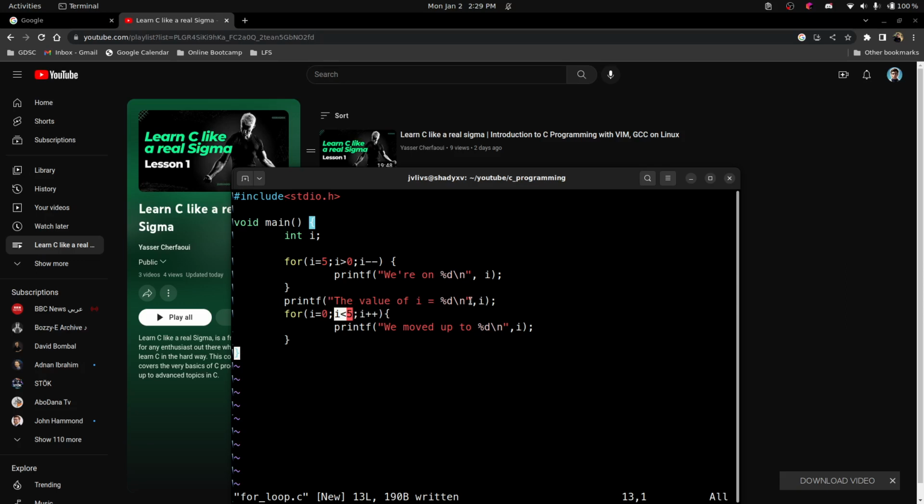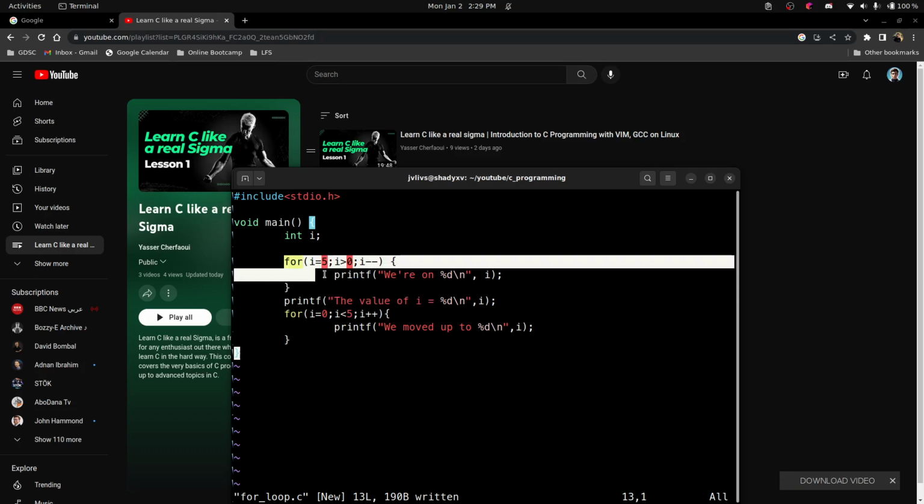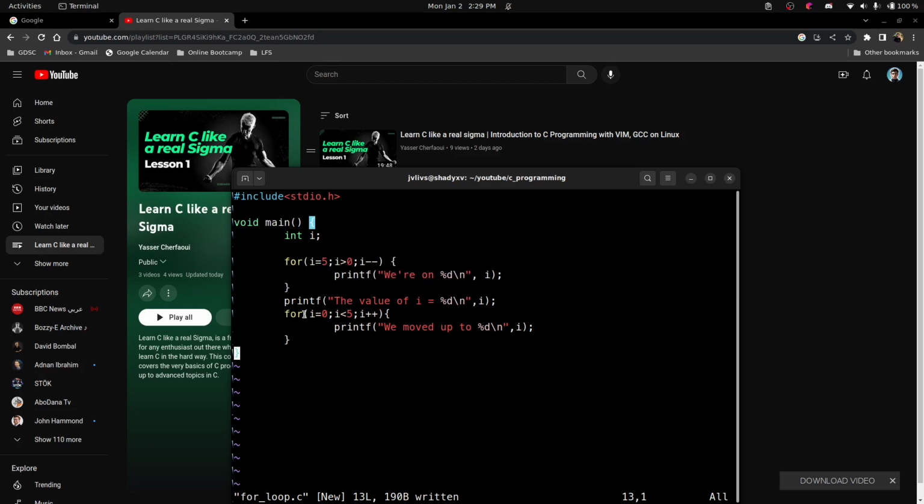And here, the value of i was the last value that was assigned to it from this loop. So you can see here clearly that I have put i equals 0. But you may ask yourself, why did I do that? It's basically just the syntax and the way the for loop works.